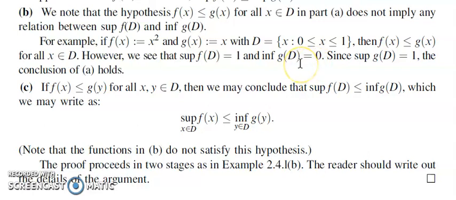So we cannot say that supremum is less than or equal to infimum as in the case of sets. Here 1 cannot be less than 0. So we cannot say that f of x less than or equal to g of x for every x implies supremum f of D less than or equal to infimum g of D. This is an example which contradicts that argument.